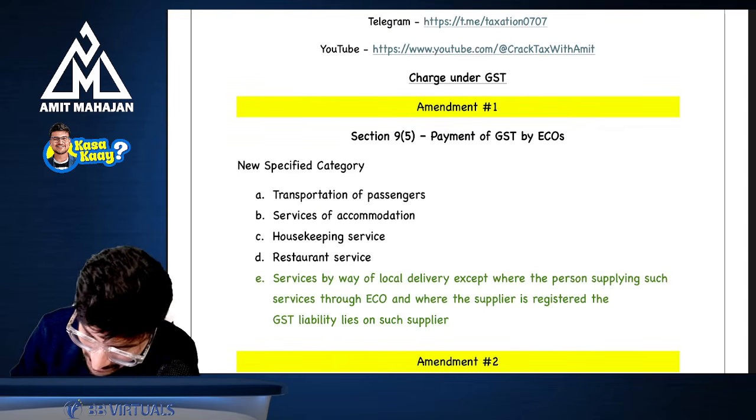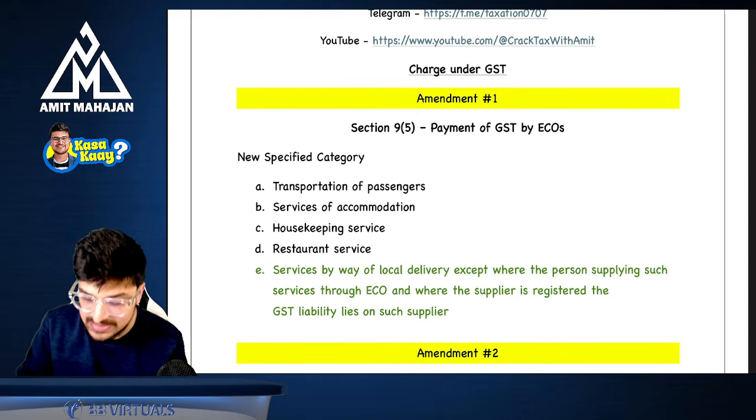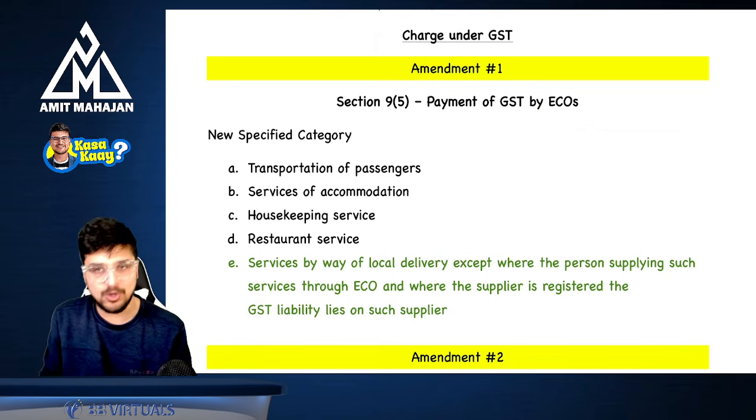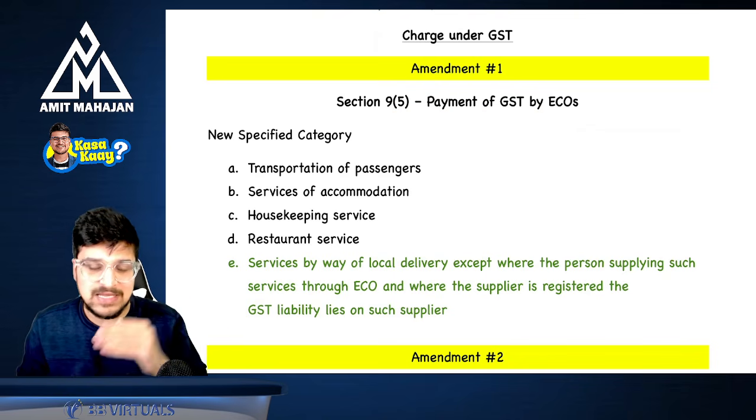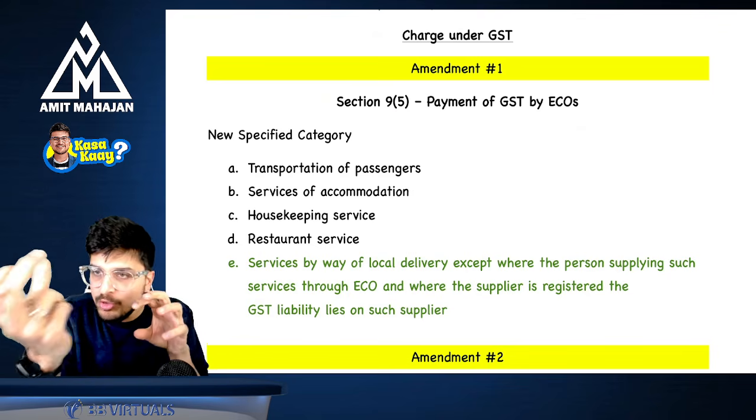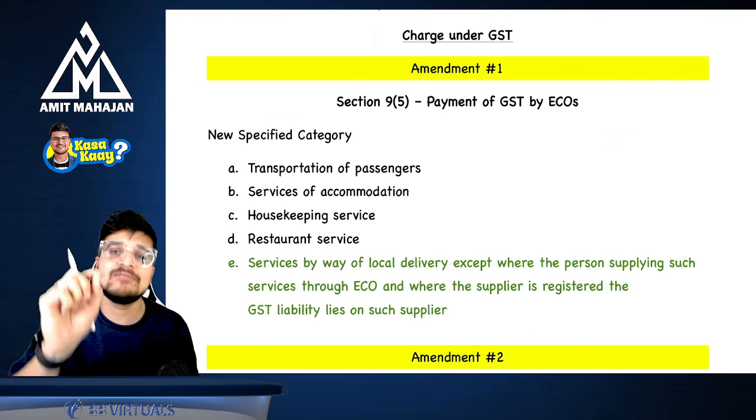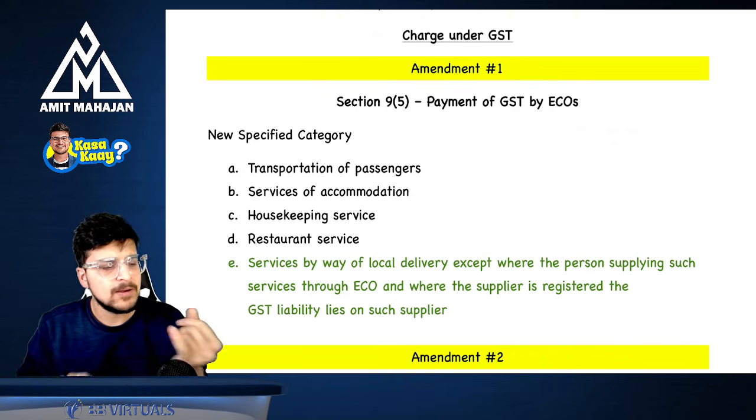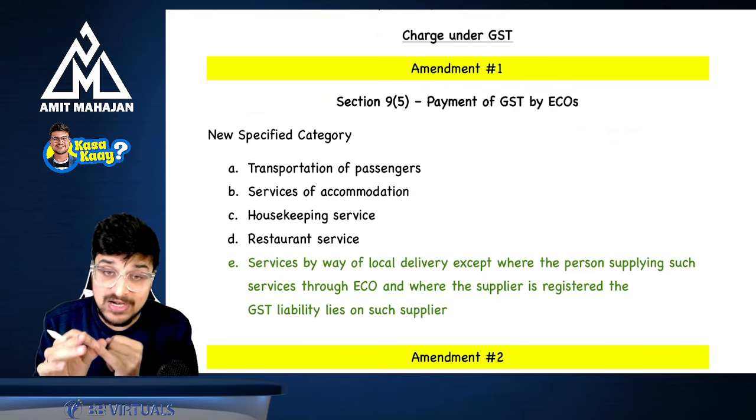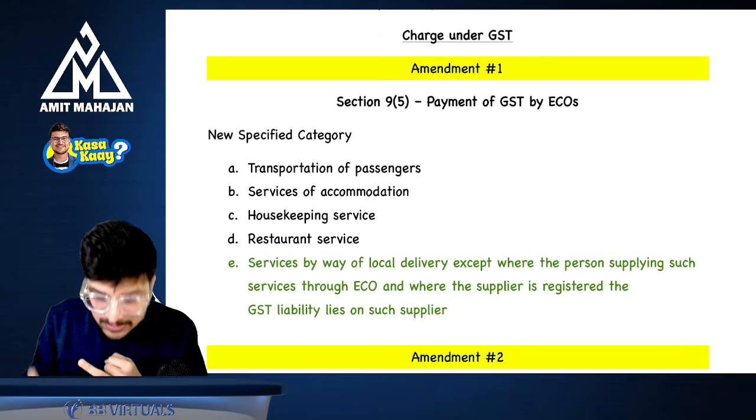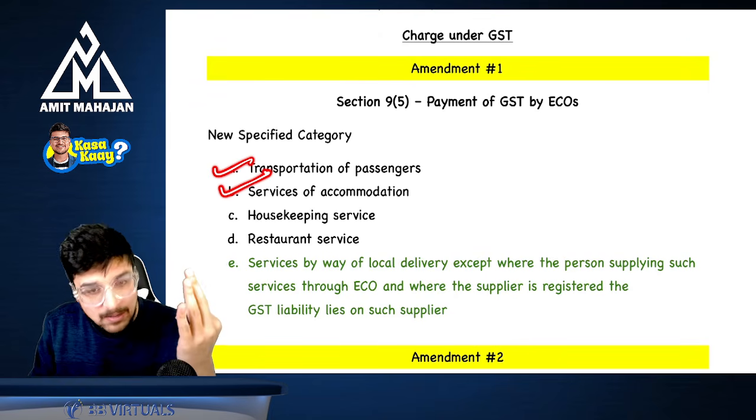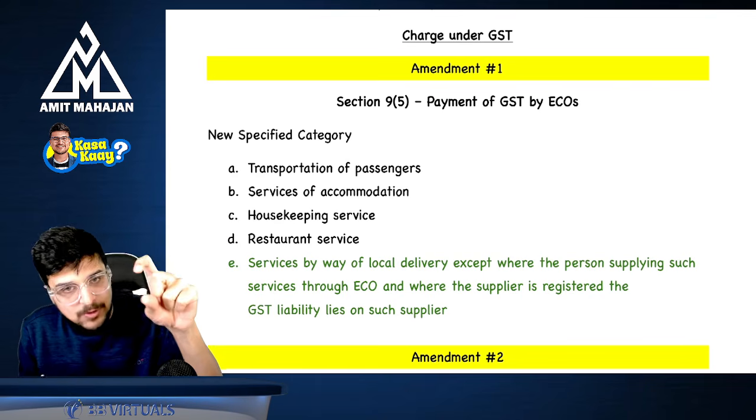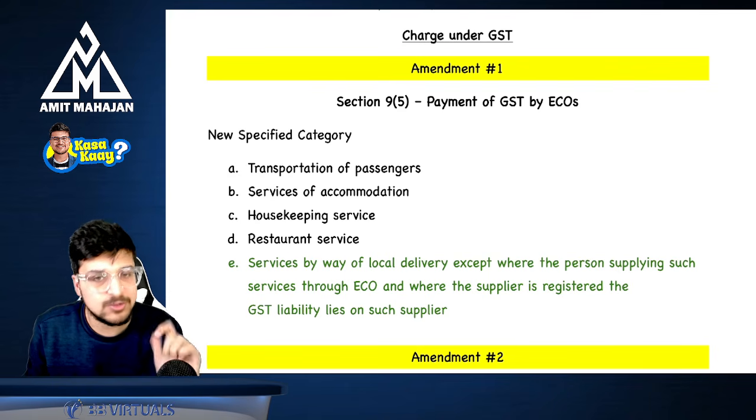Let's begin, guys. So the first amendment is in charge under GST. Now, under charge under GST, you must have learned section 95, that is payment of GST by e-commerce operators. There were specific businesses: if you carry on these businesses through an e-commerce operator, then the responsibility to pay the GST to the government will be of that e-commerce operator. Which businesses were there earlier? Number one, Ola, Uber, that is transportation of passengers. Next is Oyo, that is services of accommodation. Then Urban Company, that is housekeeping service, and Zomato, Swiggy in case of restaurant service. Then the responsibility will be of the e-commerce operators to pay the GST to the government.